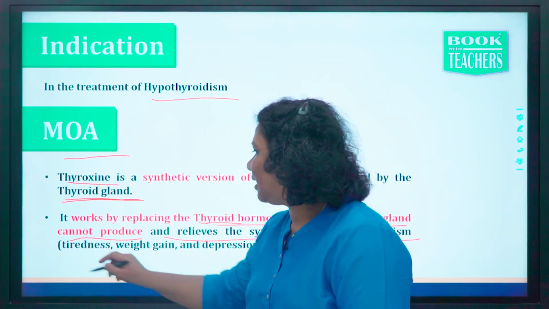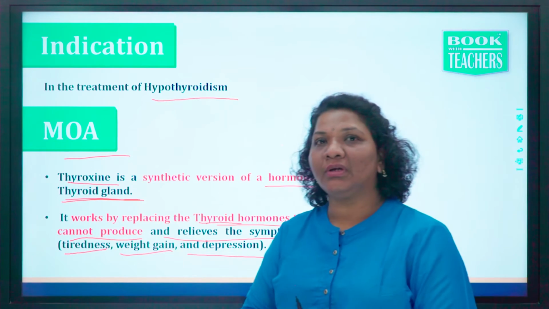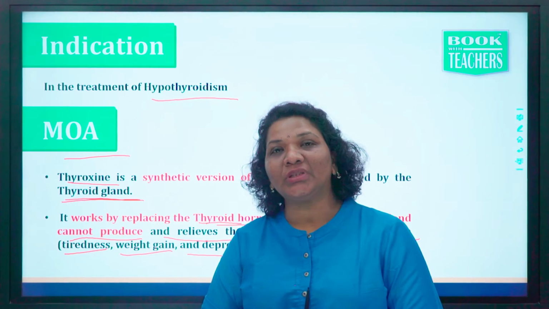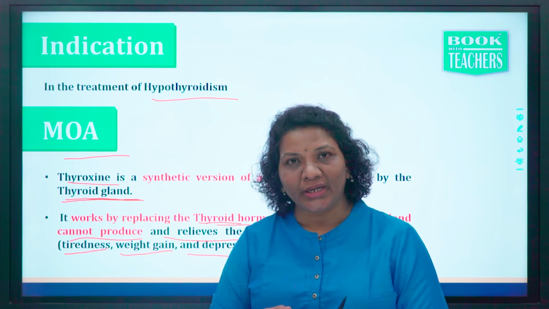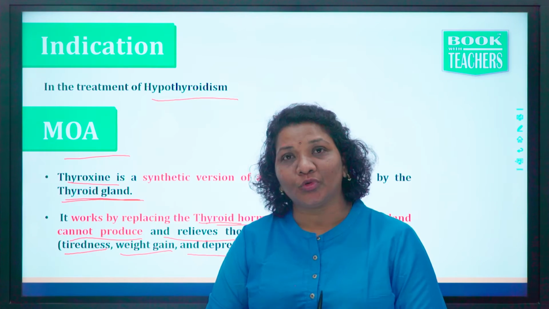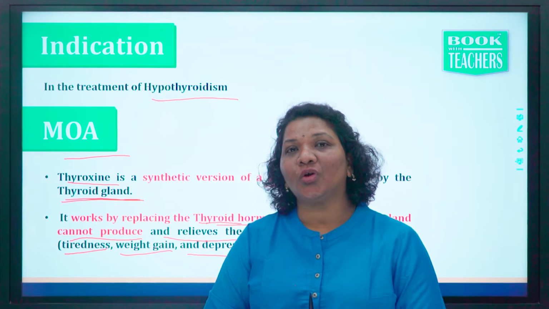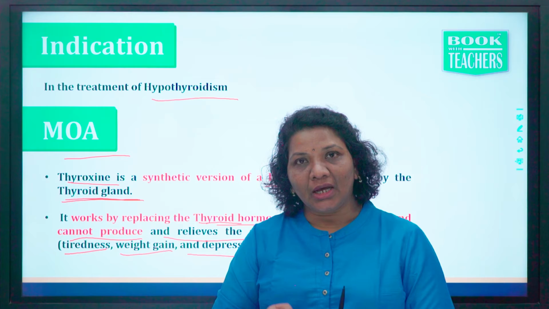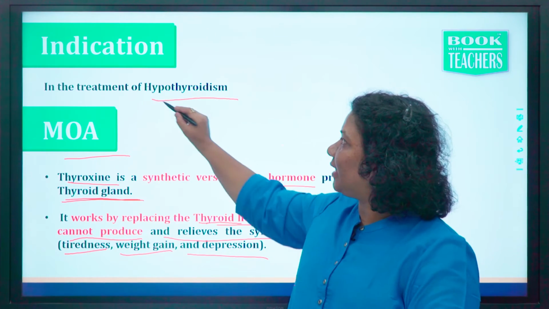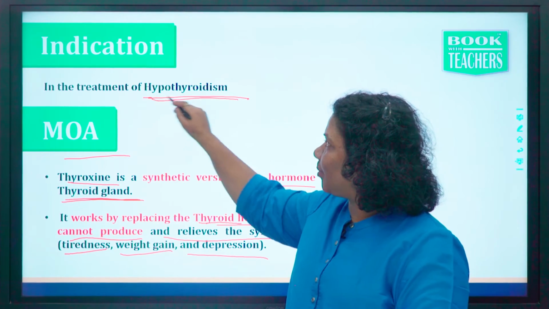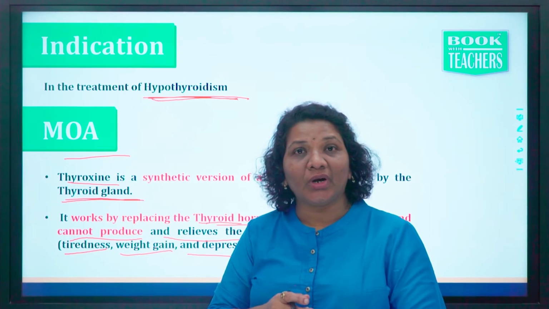So what are the symptoms? Tiredness, weight gain and depression. These are the symptoms of hypothyroidism, when the thyroid gland of our body is not able to produce the thyroid hormone. So the thyroid hormone is not in a normal amount in our body. Then what is given? Thyroxine is given to treat hypothyroidism because the thyroid hormone is not being released or synthesized in the proper amount required by the body.